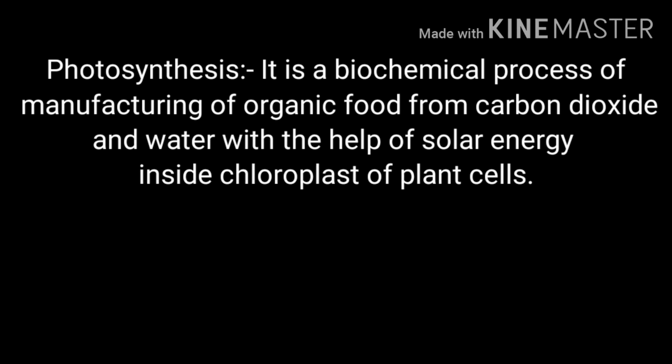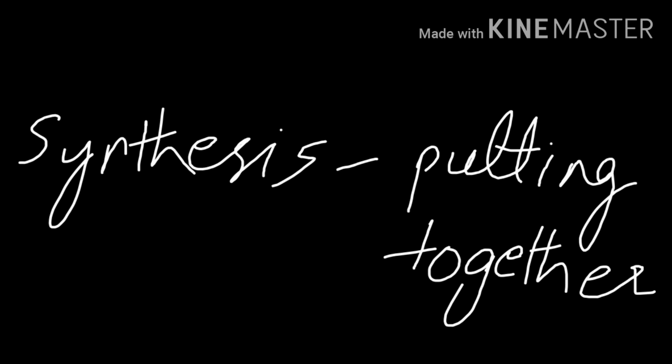Photosynthesis can be simply defined as the biochemical process of manufacturing organic food from carbon dioxide and water with the help of solar energy, and it generally takes place in the leaves of the plant, where the cells containing chloroplast are the main site of photosynthesis. The word photosynthesis is taken from two Greek words, photos, meaning light, and synthesis, meaning putting together.